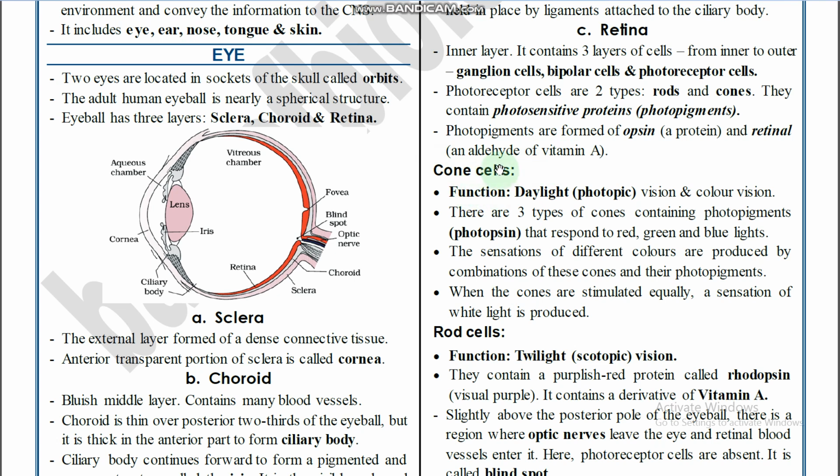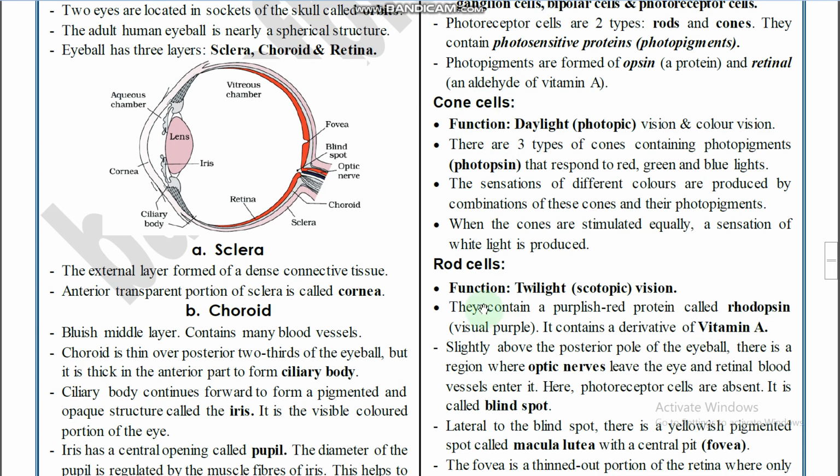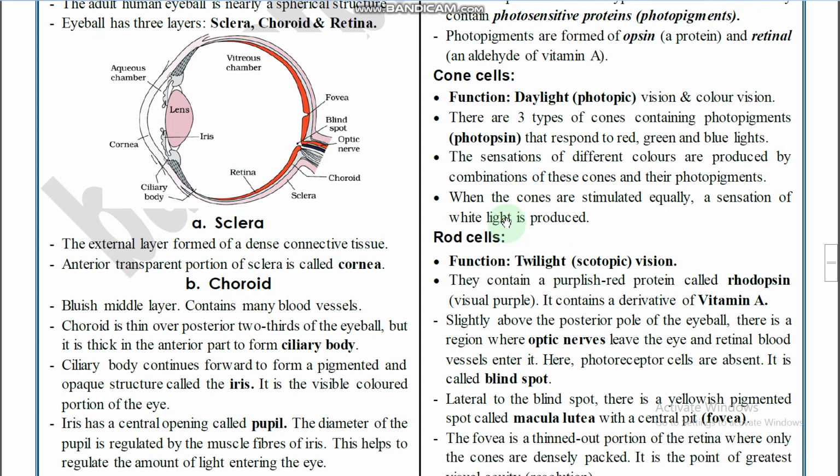Okay. So next one, cone cells and rod cells. The differences between cone and rod cells are most important. The cone cells function in daylight, for photopic vision, also called colored vision, right? So cones are for daylight and color vision, and rods are for twilight, scotopic vision, meaning dim light.